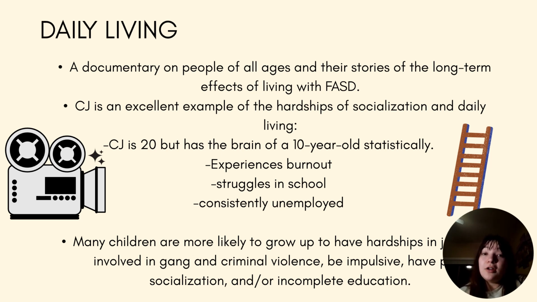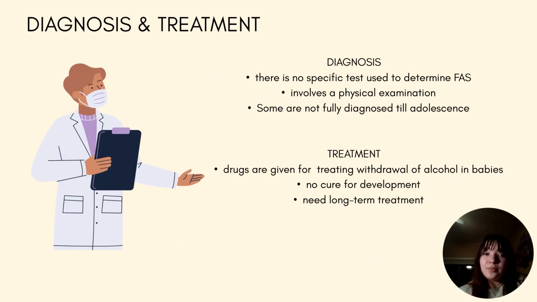I also watched a documentary that showed the daily lives of people with FAS, including examples of long-term outcomes like just having a harder time fitting into society. One example was a 20-year-old named CJ. She had the brain of an average 10-year-old statistically, which was a struggle for her in school and her social life. She described her syndrome as a ladder, able to see the steps but never being able to catch up to everyone above her. She also explained that she has a very hard time staying employed and not feeling burnt out due to difficulty with memory and impulsive behavior.